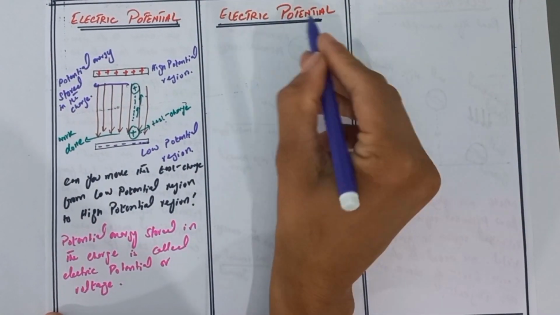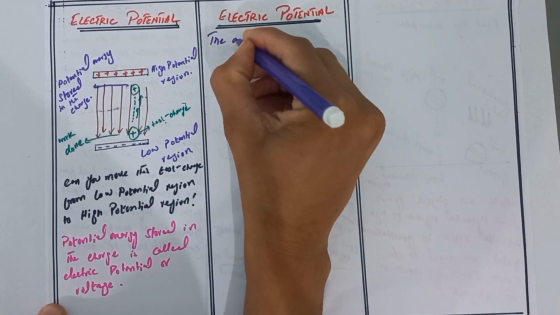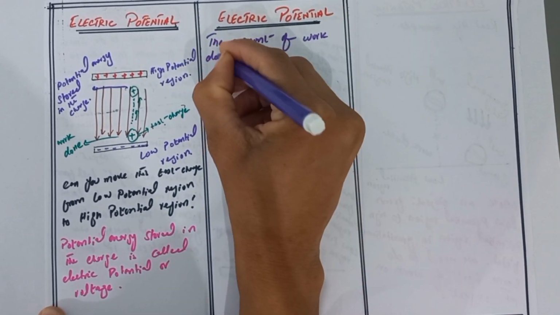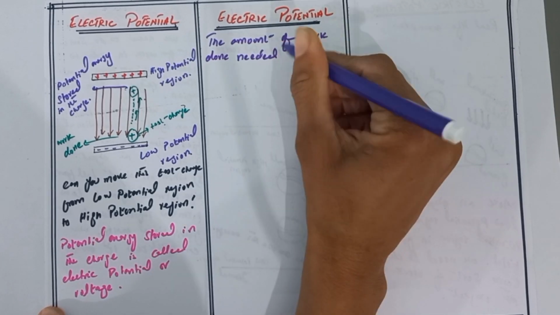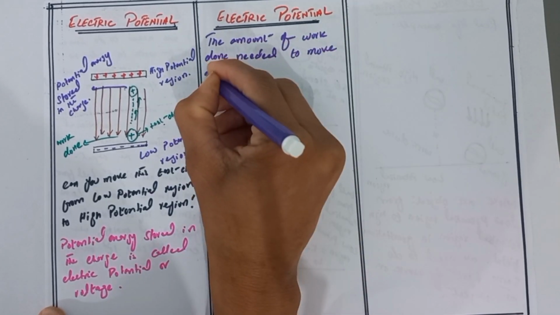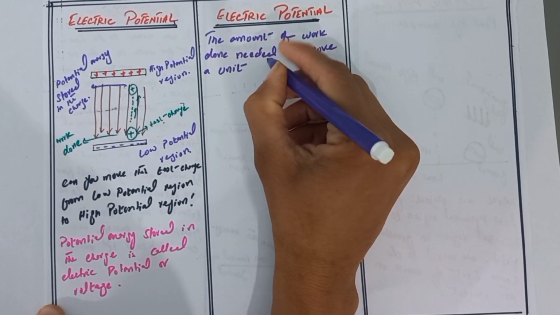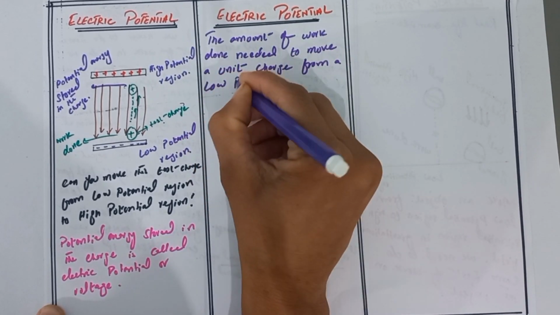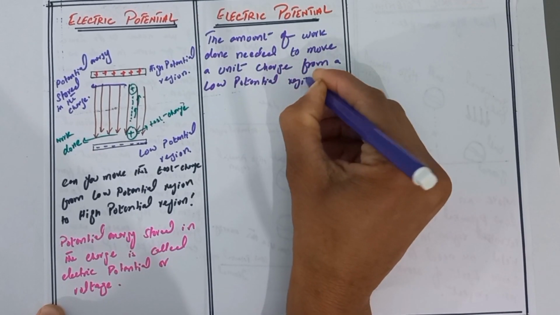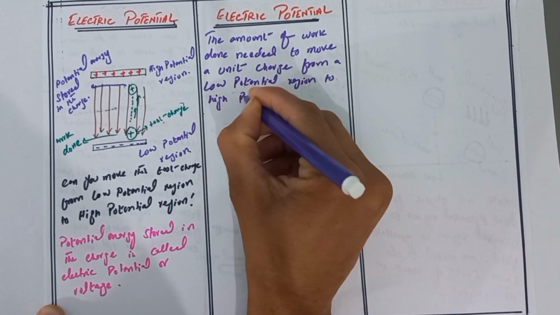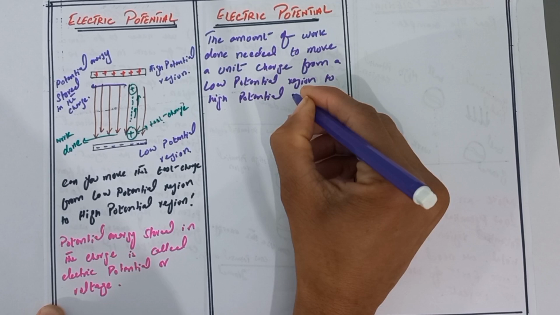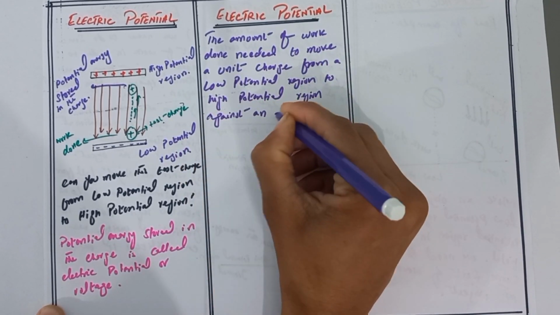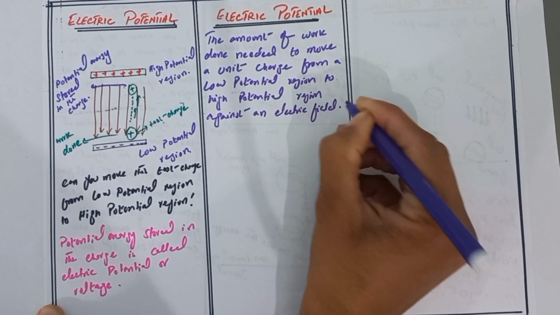So we can define electric potential as the amount of work done needed to move a unit charge from a low potential region to a high potential region against an electric field.